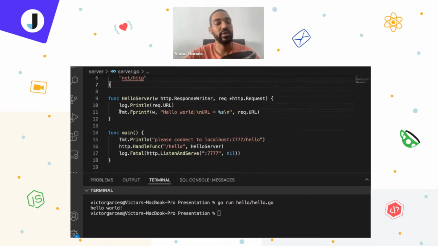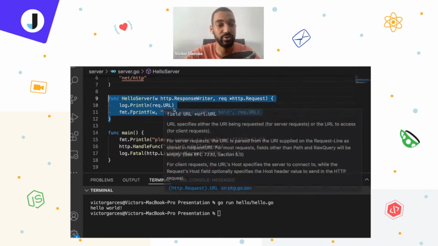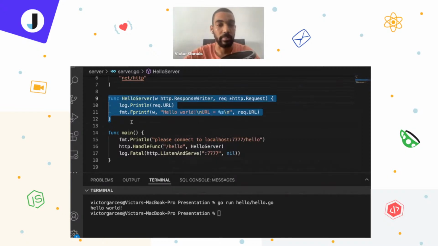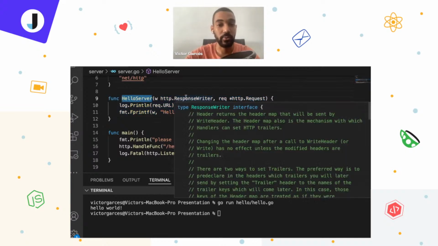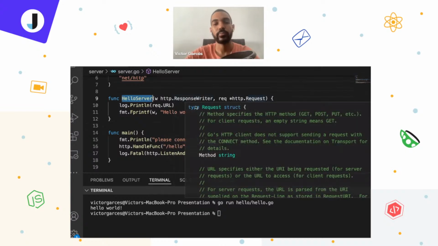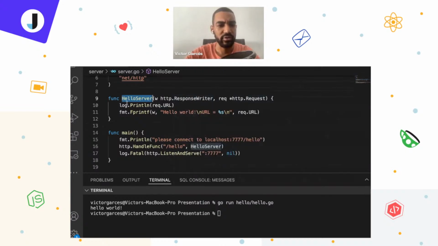So then here we are declaring our first function, different from the main, which is hello server. Here I'm receiving 2 parameters, the response writer and the request itself. What do I do with them? First of all, I like to print the URL or the path that I'm receiving, just to have a reference of where I'm getting the request from. And then I will print in the response a custom message, in this case a hello world and the same URL that I'm receiving, and return that to the response.